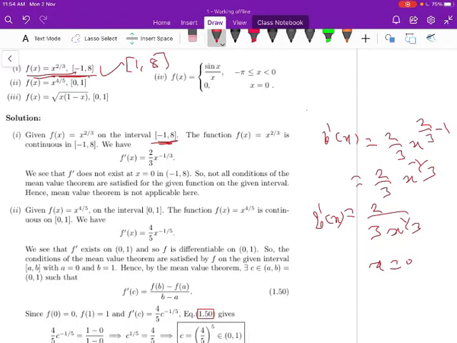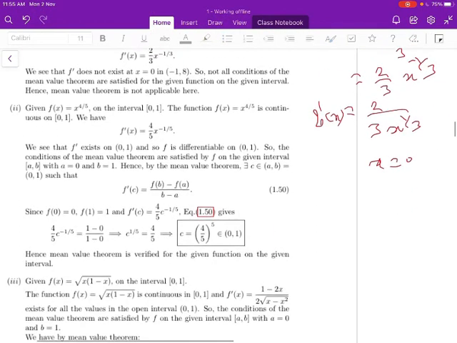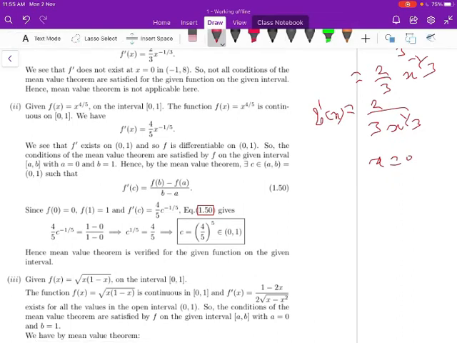Let us move to the next problem. f of x equal to x to the power of 4 by 5 for the interval 0 comma 1. f of x equal to x to the power of 4 by 5 is continuous for the interval 0 comma 1, and f dash of x equal to 4 by 5 into x to the power of 4 by 5 minus 1. So this implies 4 by 5 into x to the power of minus 1 by 5.